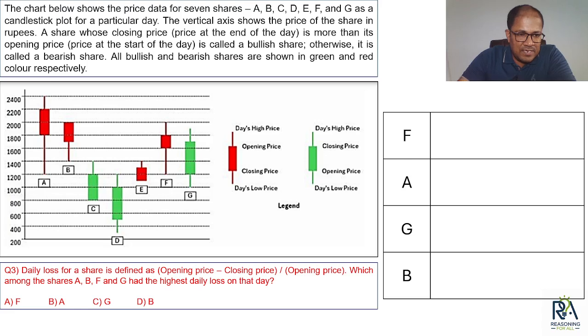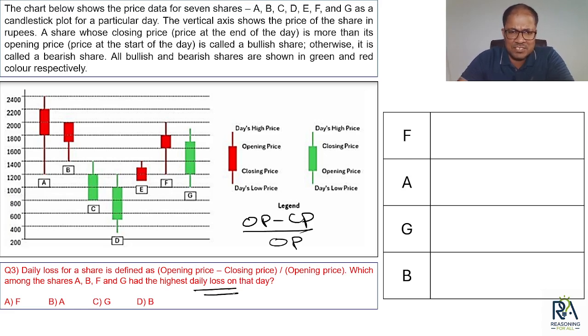Daily loss for a share is defined as opening price minus closing price upon opening price. So we have to do something like this: opening minus closing upon opening. Which among the shares had the highest daily loss? Okay, it's asking for the highest daily loss. Fine, we just need to do the calculation for 4, right? So A, B, F, G.